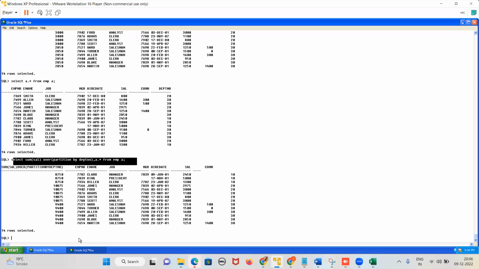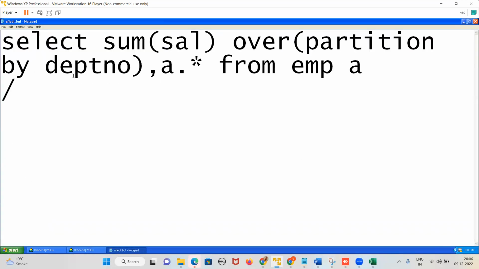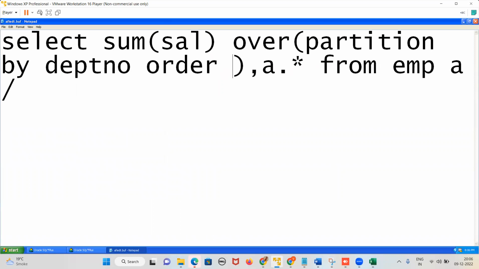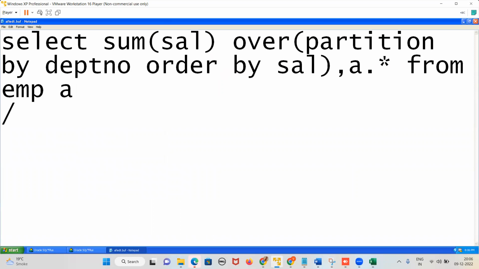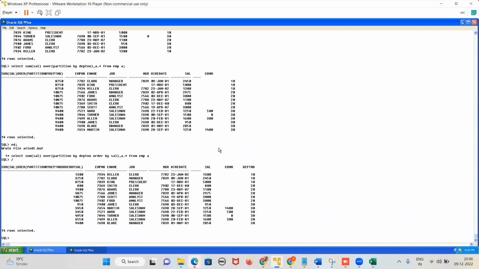Now I am changing this query. What I am writing in this query is, see, this is the query. What I am doing is partition by, and here I am writing order by, suppose nothing but salary, okay? Order by salary. Now what will happen? If I use order by, it becomes very confusing. See here. Now if you see, for department 10, what are the salaries coming? 1300, 3750 and 8750. Yes or no, guys? Yes, sir.